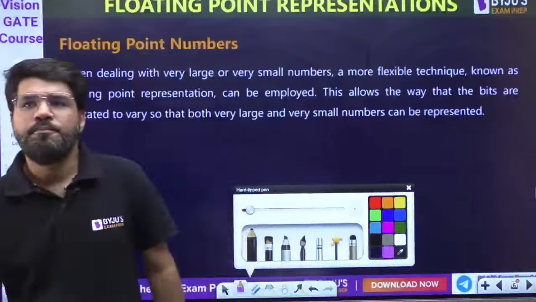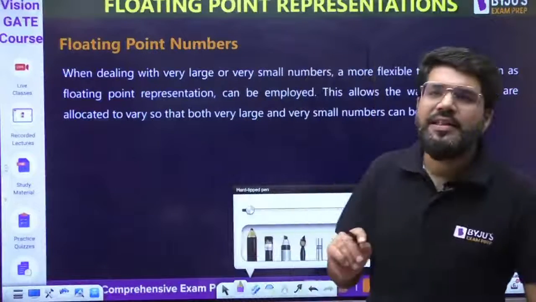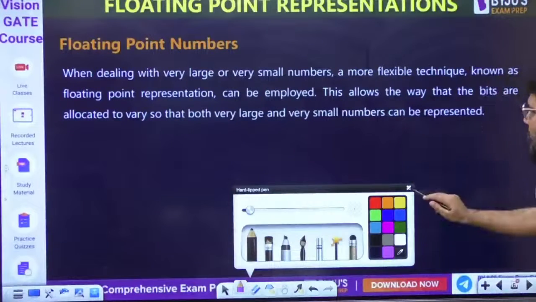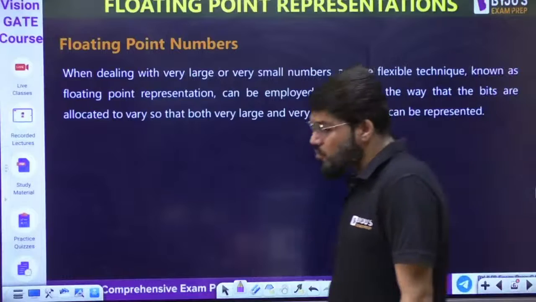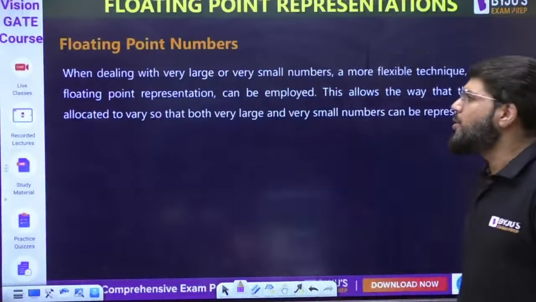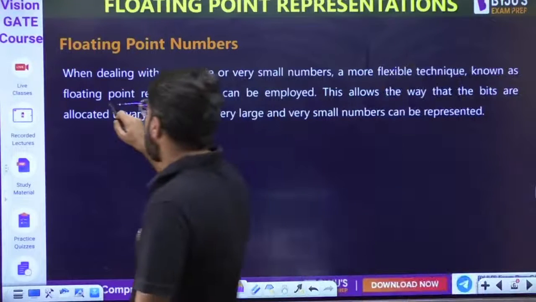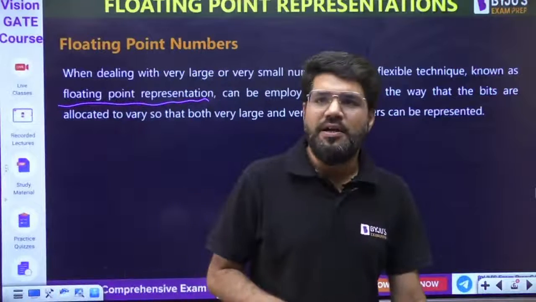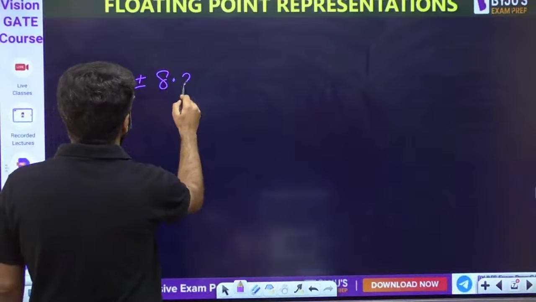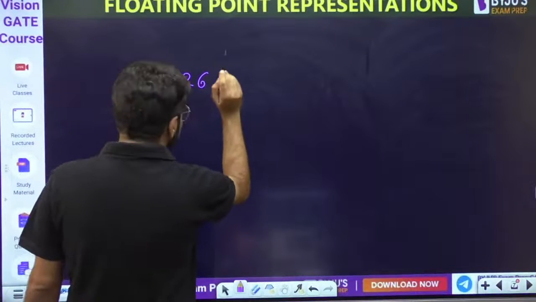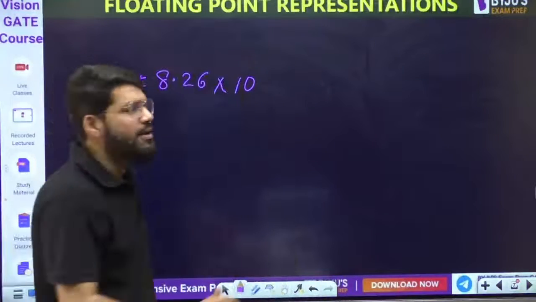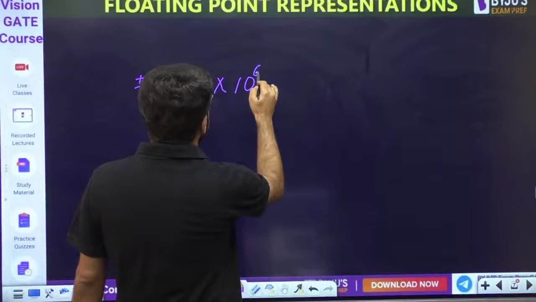Specifically, we are dealing with very large or very small values. I'll give you an example. When dealing with very large or very small numbers, we need a more flexible representation. Normally we have the 1's and 2's complement representation, but here we are going to talk about another representation, floating point representation. The sign could be anything. You may have a number plus or minus 8.26 into 10 raised to the power 61, suppose. Let's start with decimal; of course, ultimately we will represent it in binary.